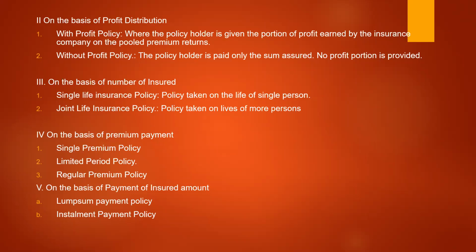But there are certain kinds of policies which are installment payment. Installment payment, in the sense after the 10th year, 50% of the money will be paid. After the 20th year, 20% of the money will be paid. After that, another 5 years, another 5% will be paid. Like that, after specific time intervals, the money is paid back to that particular person. So maturity money will be paid in different installments. This is called installment payment policy.